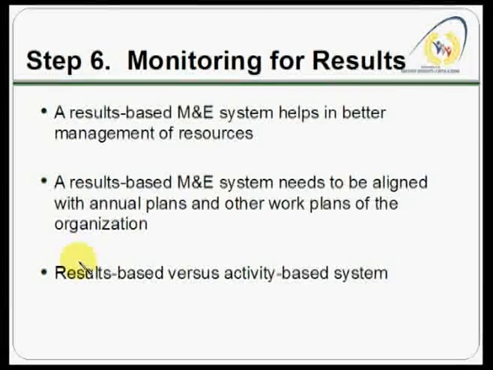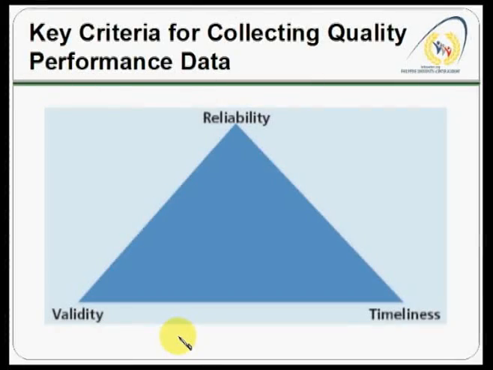So for example, what did the ICT literacy course really achieve in terms of results for your students? If a person has become ICT literate because of your training, did this person have a better chance of getting a job? So that's a result. The result there is that ICT literacy leads to employment, for example, right?